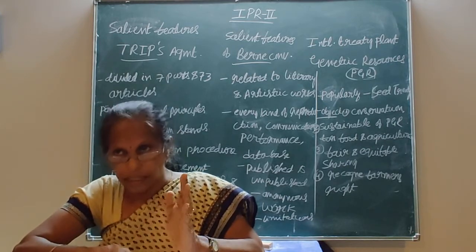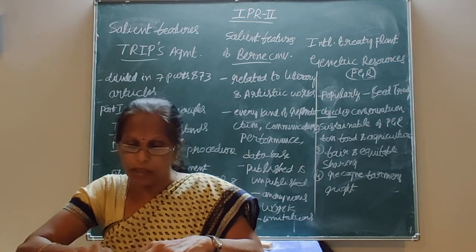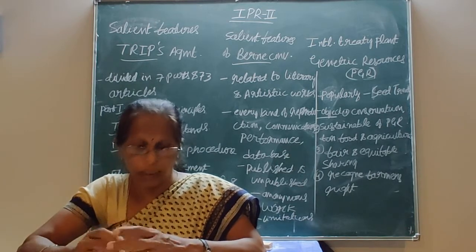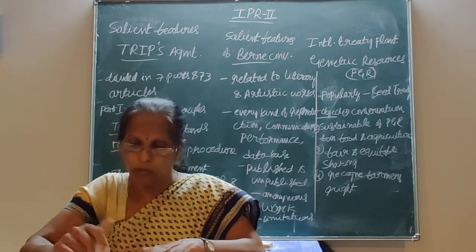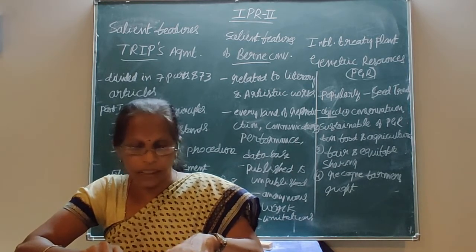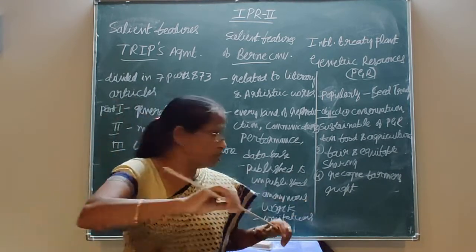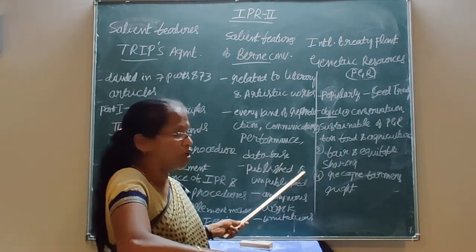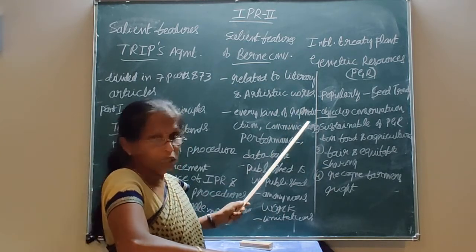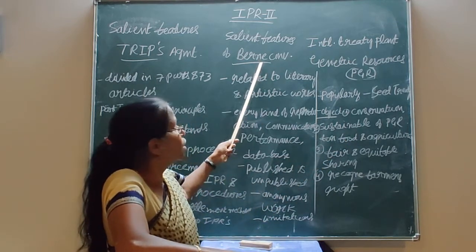Then under this Berne Convention, it also established copyright societies. The copyright societies are formed by the authors of the literary work to give license to the works. Otherwise, broadcasting organizations will be established, and it also laid down the remedies for infringement of the copyright and specified the rights of the authors. For example, in case of rights of the authors in literary work, dramatic work, musical work, or cinematograph, the rights are given and protected under this Berne Convention.